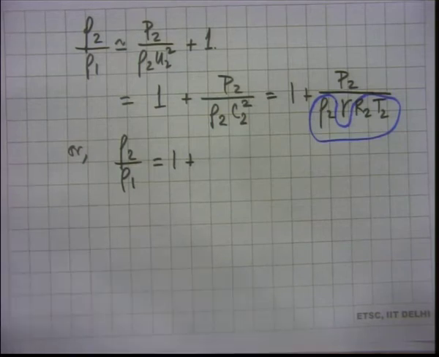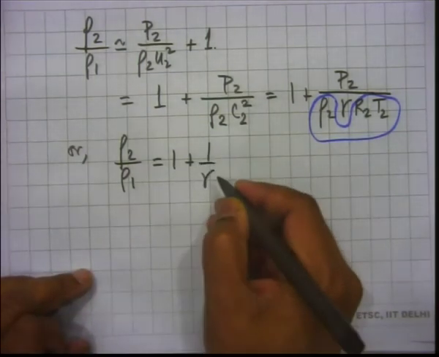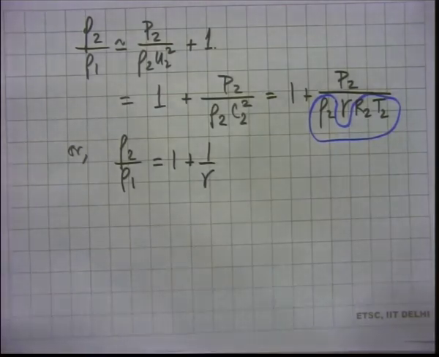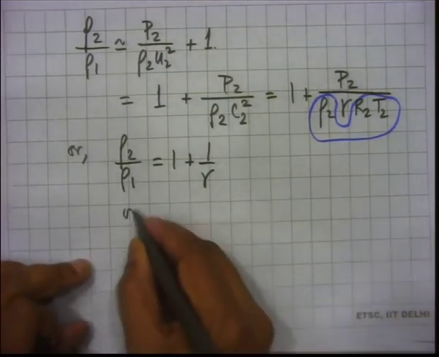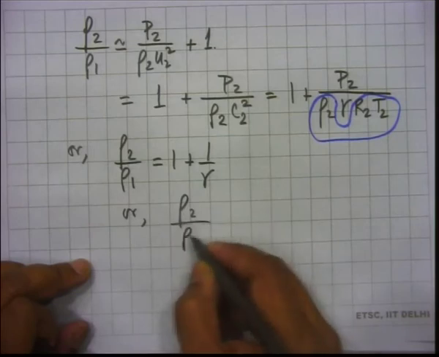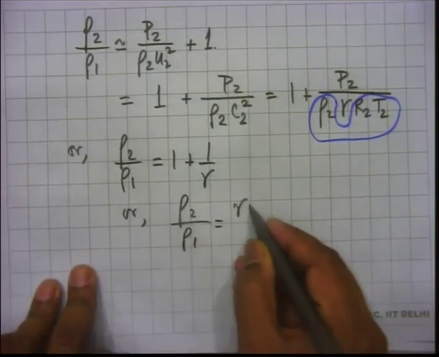So, that means this is just 1 plus 1 over gamma, or rho 2 by rho 1 is gamma plus 1 over gamma.